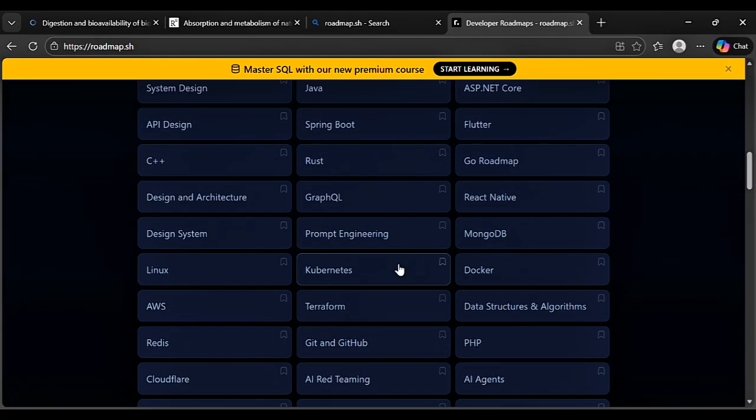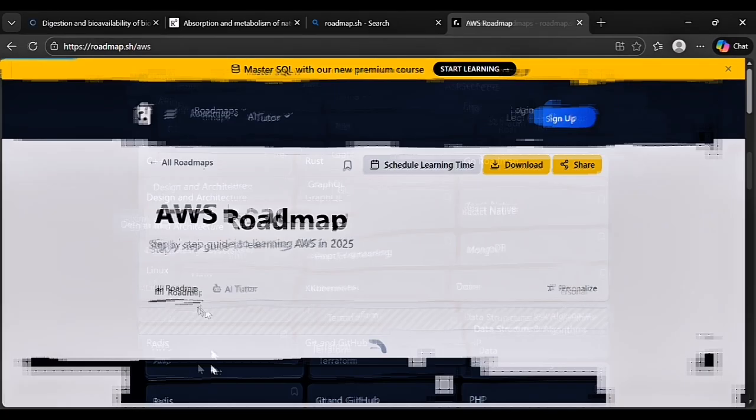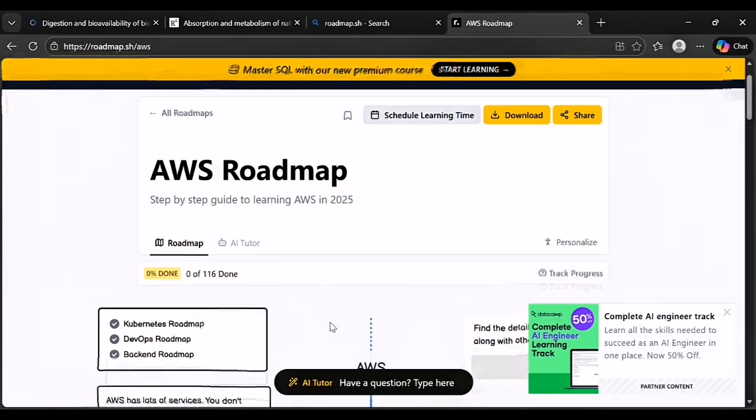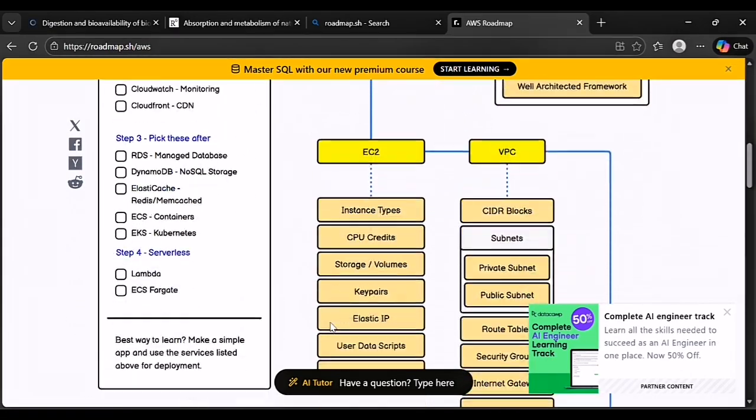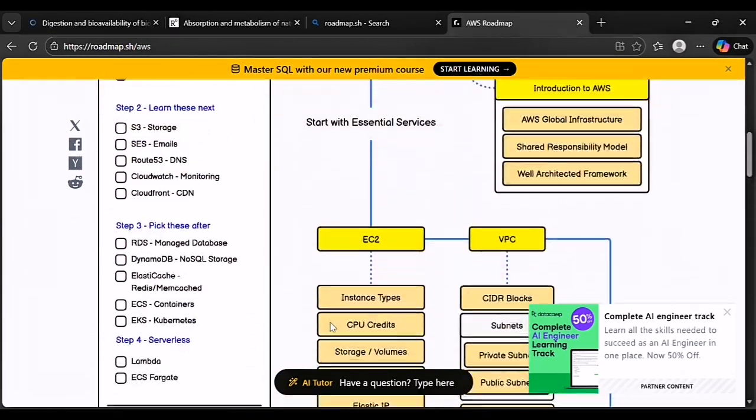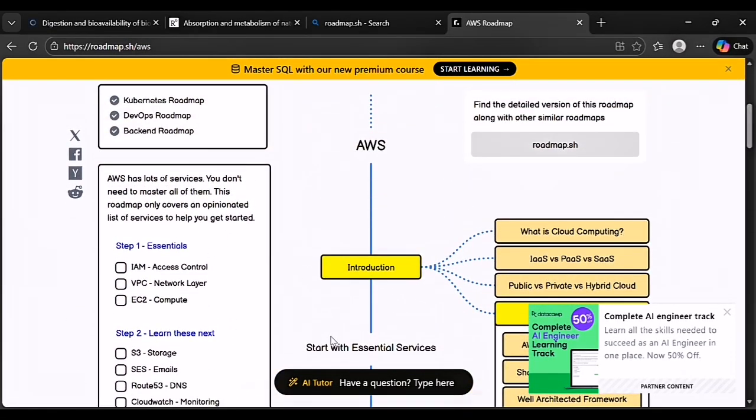If I want to learn AWS, I'm going to click on AWS, and it should bring the whole roadmap for it. You can click on here. What is cloud computing?